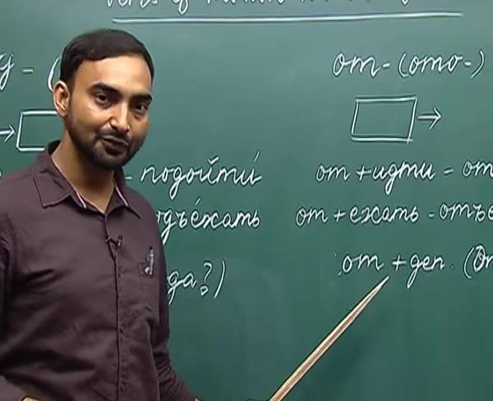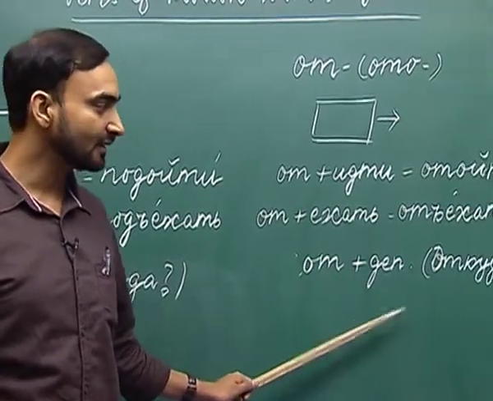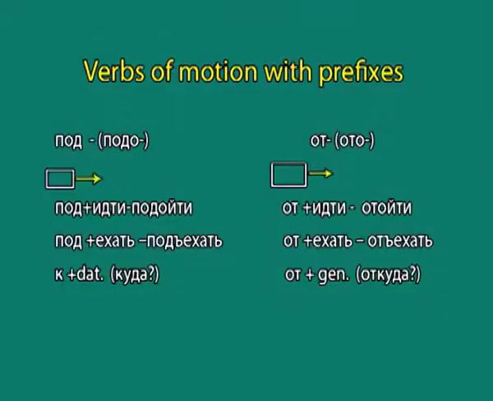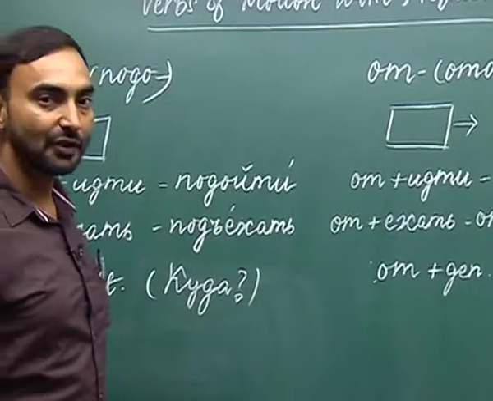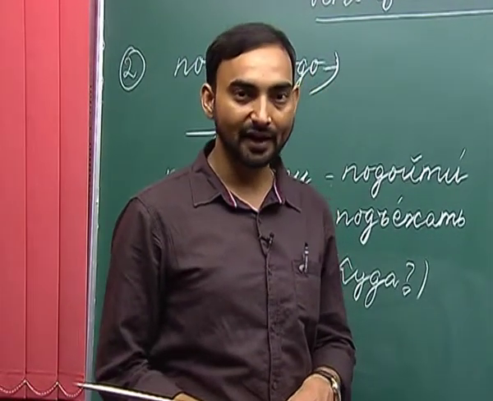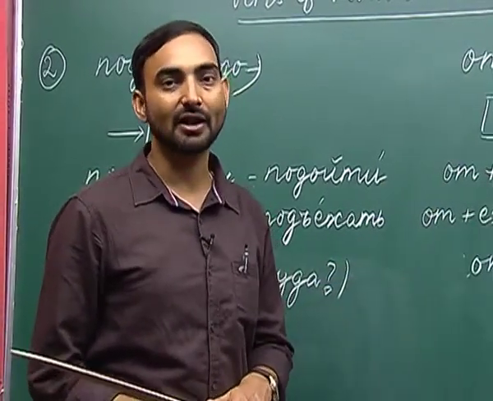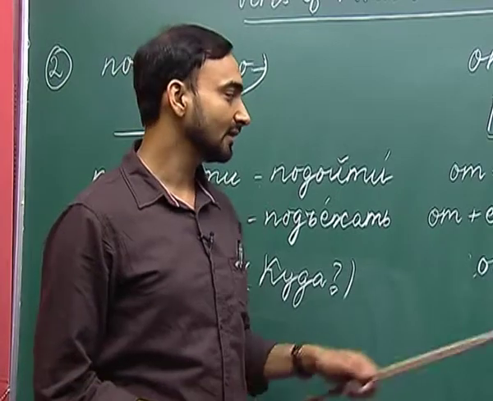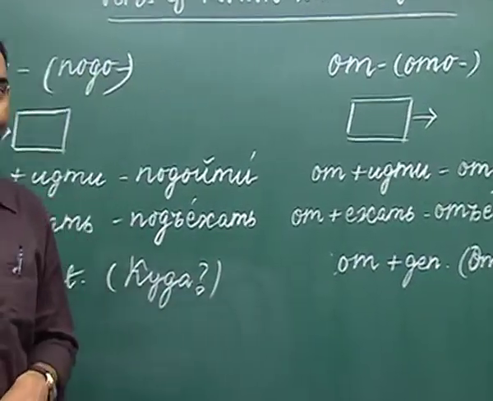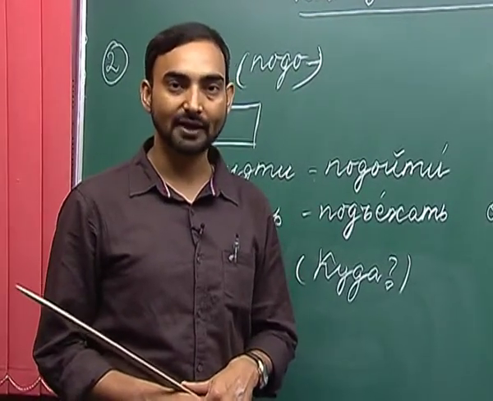use the preposition at and the noun in the genitive case, and it will answer the question at kuda. So, with pad we use the preposition ka and the noun in the dative case, and with at we use the preposition at and the noun in the genitive case, and it answers the question at kuda. Now we will look at some examples of the verbs of motion with the prefixes pad and at.